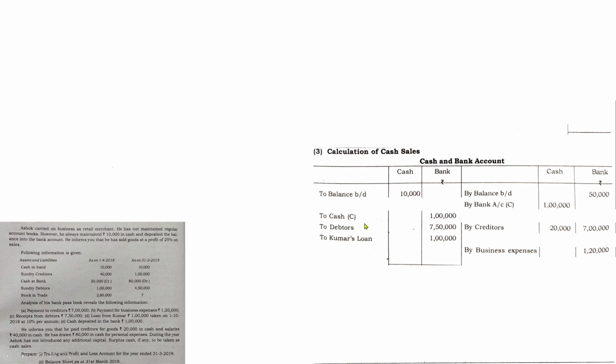Okay, here in the brackets C is given, which means contra entry. Contra entry means a transaction where the debit and credit aspects are both a cash or a bank item. No other items will be there in that particular journal entry. That is known as a contra entry. So remember to write down the amounts in the respective column.